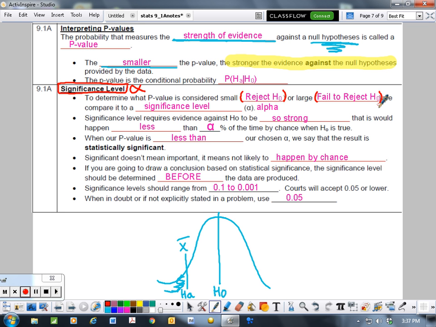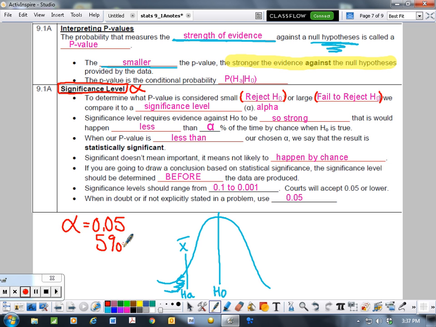Our significance level requires evidence against H0 to be so strong that it would happen less than alpha percent of the time. So if my alpha is 0.05, then it would have to happen less than 5% of the time, so less than a 5% chance of that happening given our null hypothesis is true.